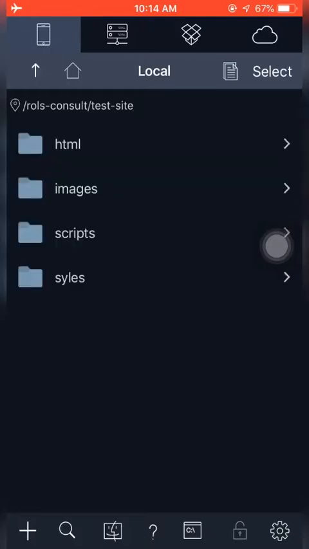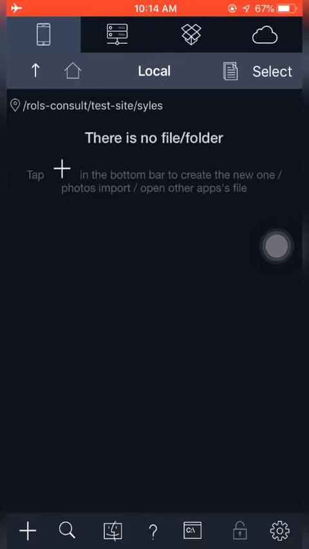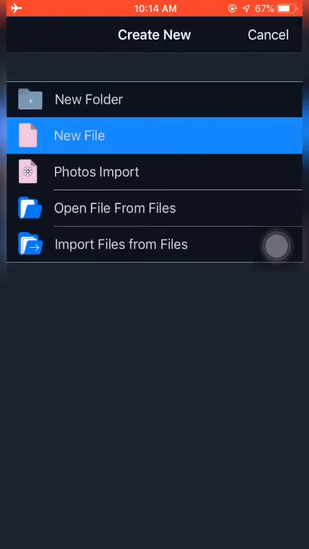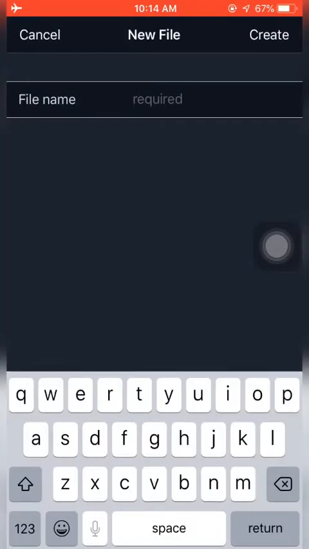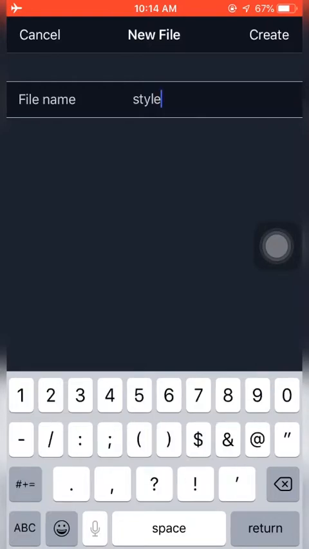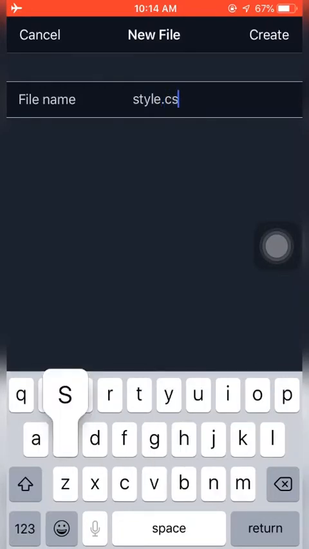So don't forget, I'm inside my styles folder, and I'm going to create a new file. And this new file, I'll call it maybe style.css. Please, the extension is also important. You can use any name at all, but the extension is important. So I have style.css over here, the extension, which makes this file a CSS file.